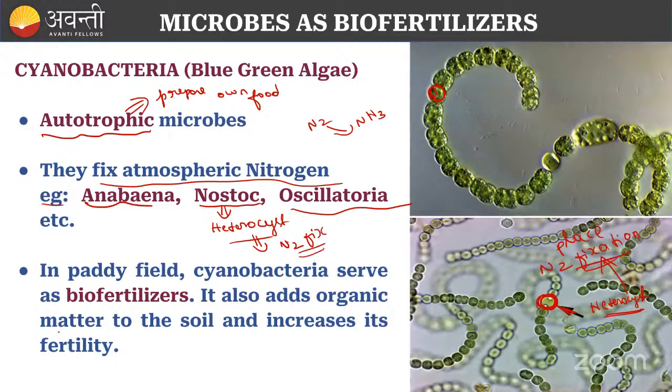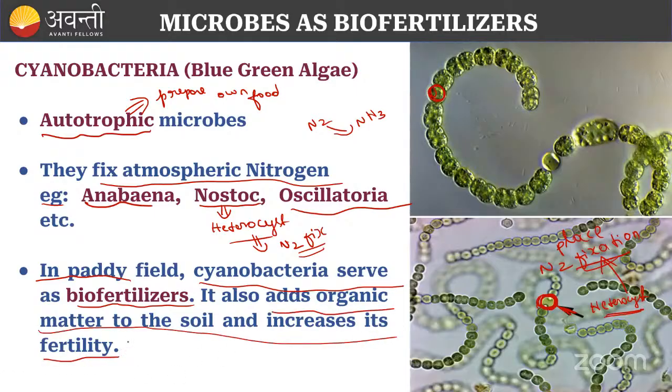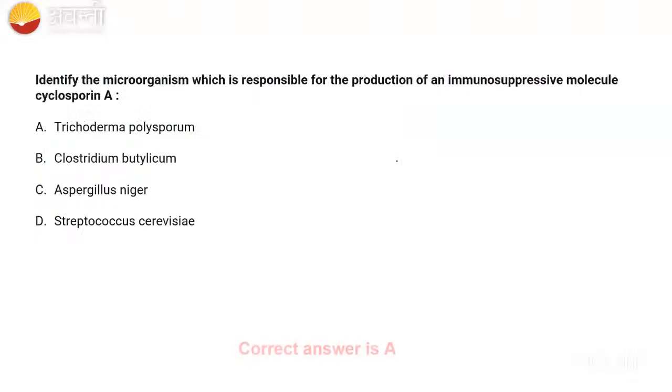And I already told you, in the paddy field, cyanobacteria serve as a biofertilizer. It also adds organic matter to the soil and increases its fertility. Not only the inorganic matter like phosphorus, sulfur and nitrogen, it will also add organic matter to the soil to increase the fertility. So this is about the biofertilizers, guys. We have completed this chapter.